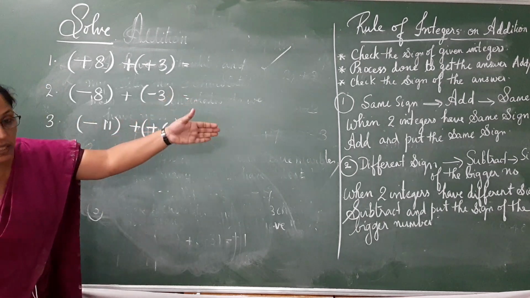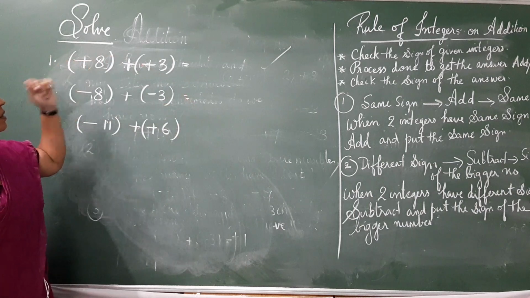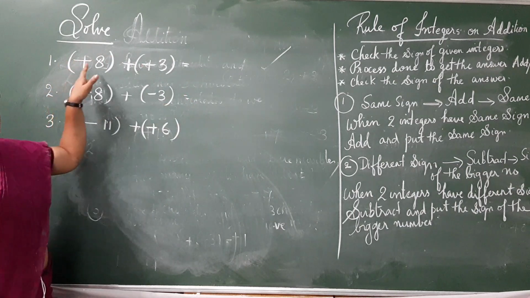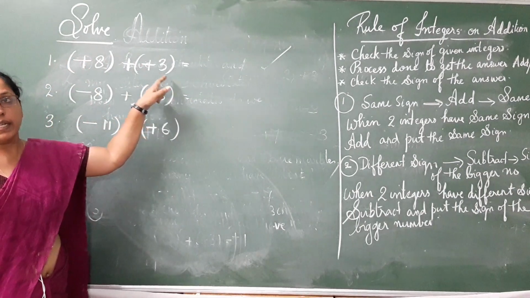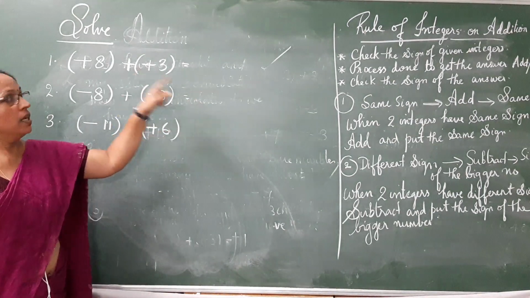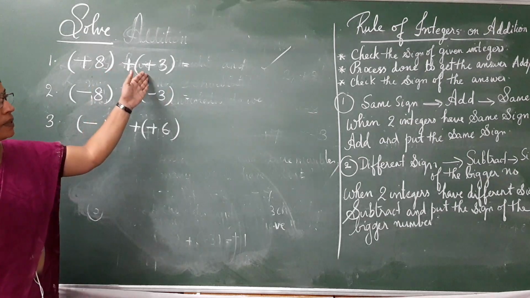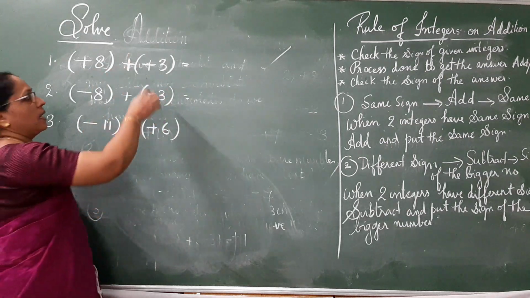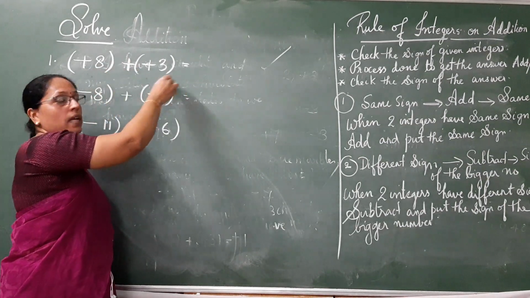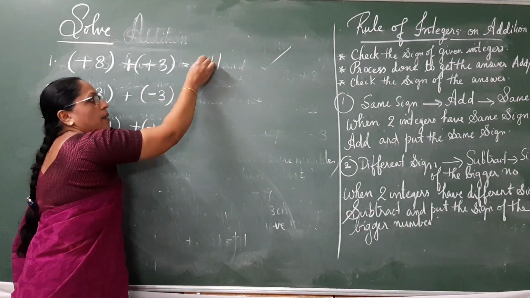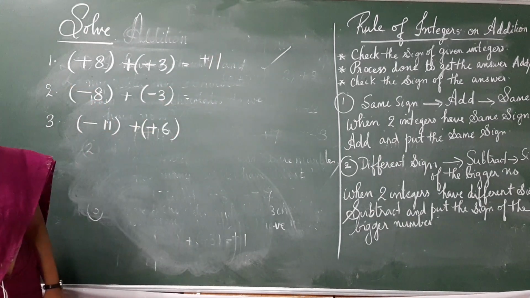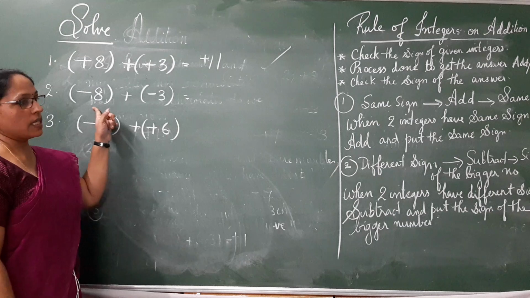Keep the rule, check the rule and follow the question. Positive 8 plus positive 3. It goes with first rule. Same sign. What does the first rule say? Same sign means add and put the same sign. So when you add 8 and 3, we get 11 and put the same sign. So positive 11.